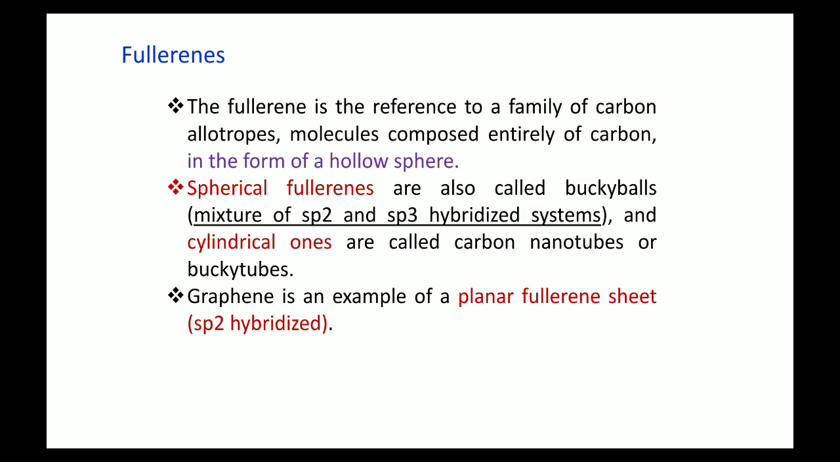It is a mixture of sp2 and sp3 hybridized system. Now the bonding in fullerene is not a single type, because it is prepared in the form of a ball. Both types of bonding are there, sp2 and sp3, and cylindrical ones are called carbon nanotubes or buckytubes. So graphene is an example of a planar fullerene sheet which is only sp2 hybridized. So in graphene only one type of bonding is present, sp2 hybridization, but in fullerene two types of bonding are present.